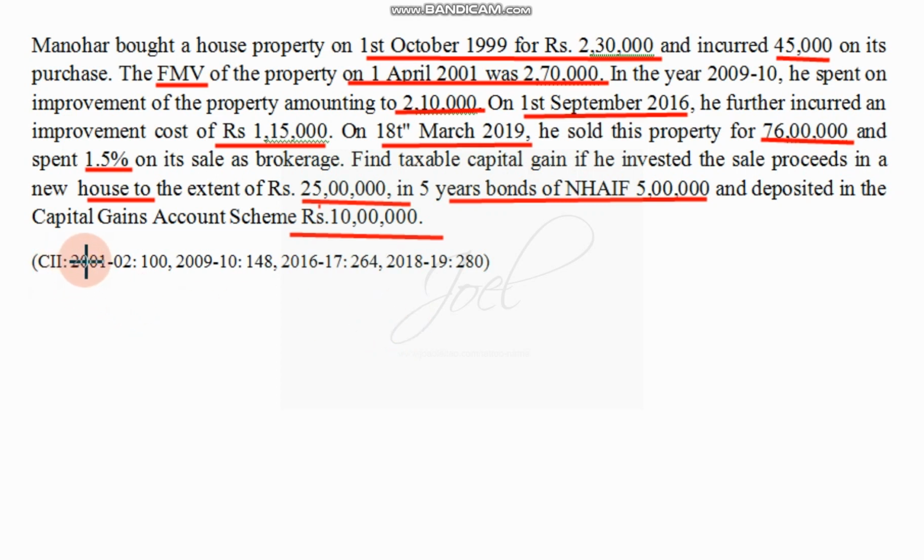Now the cost inflation index is there, 2001 is 100, we need that. 2009-10 improvement was done, 2016-17 improvement was done, 2018-19 it was sold. So the present index is 280, and past indexes are based on the occurrence of the event. So we'll solve this problem.